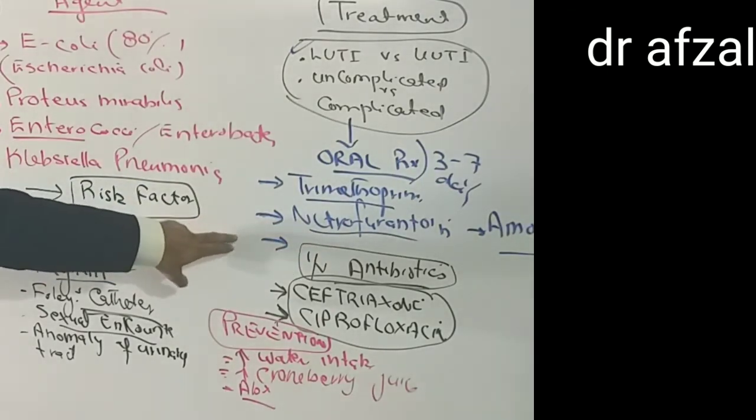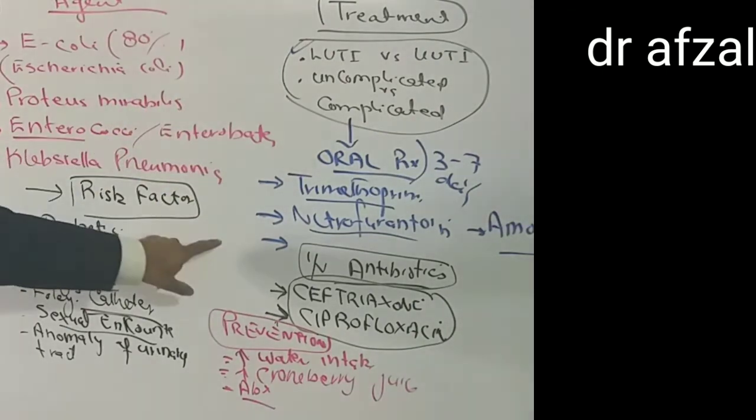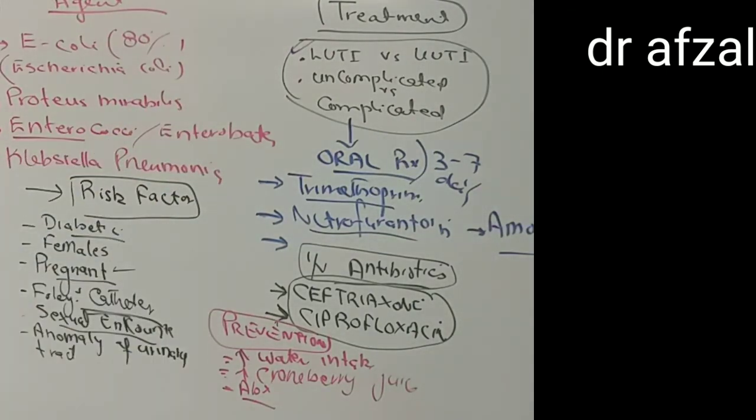But if they have either an upper urinary tract infection or a complicated one which involves the kidneys, then we need to give IV antibiotics like ceftriaxone or ciprofloxacin. The patient is admitted to the hospital as long as they are feverish. Once they have no fever, they can be sent home on oral antibiotics.